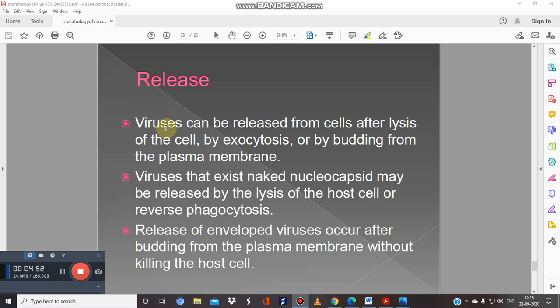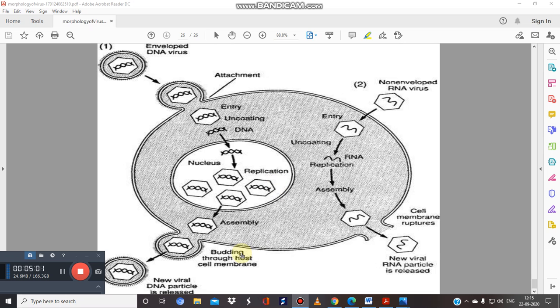Now the last step will be the release. Viruses can be released from the cell. After lysis, they will break the cell and cause exocytosis. So they are released in this way. Okay, so I hope this is clear now.